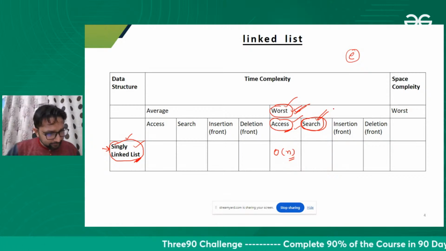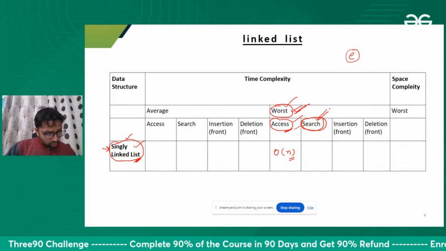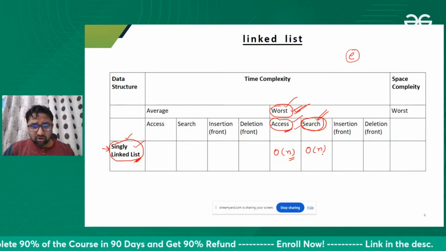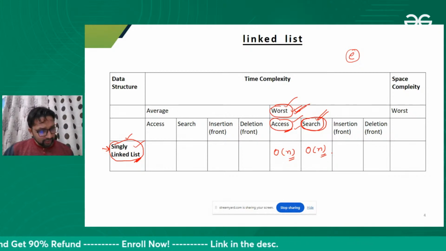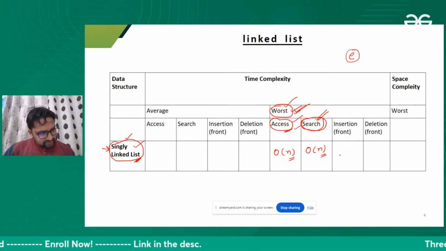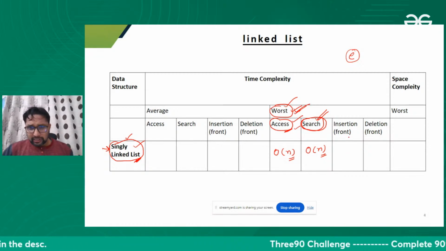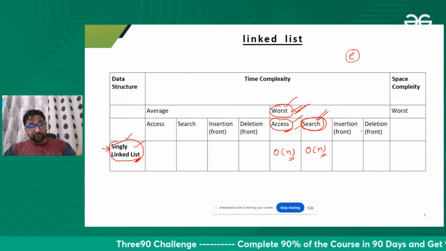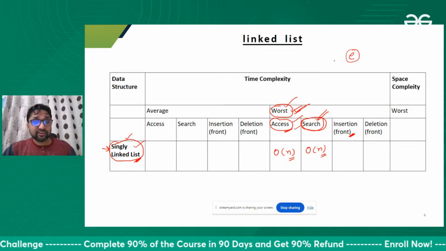Okay, people are replying. Rajbir is saying order of n for worst case. Yes, Rajbir, you are right. Saurabh is also here. Vikash is also here. Great. So we are searching, maybe we need to go till the end in the worst case. Very good. Okay. We want to insert one element now in the linked list at the front.